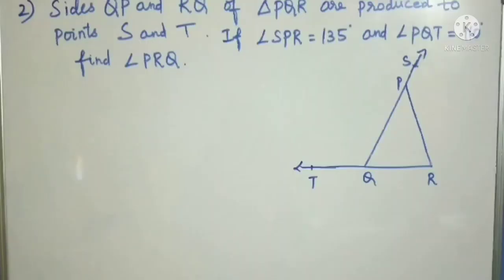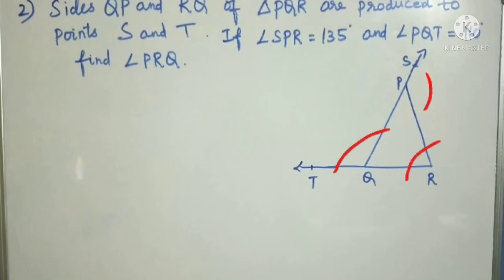Now the second question: sides QP and RQ of triangle PQR are produced to points S and T. If angle SPR is 135 and angle PQT is 110, find PRQ.